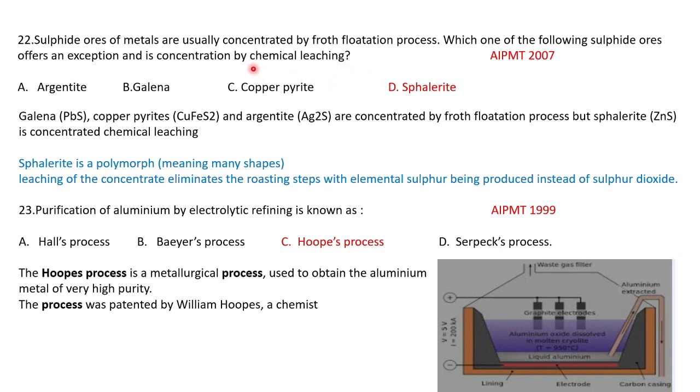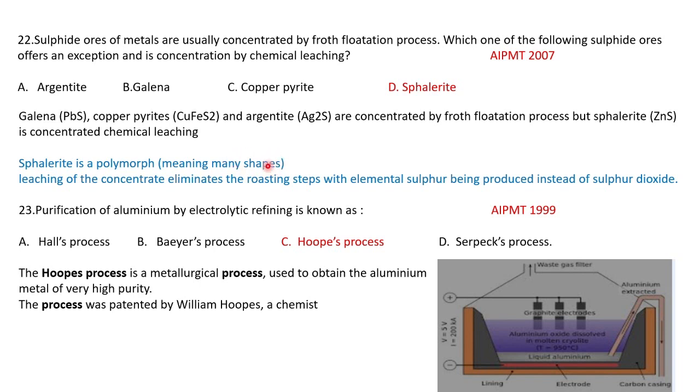Why is it so? Before entering into the answer, we should know galena is lead sulfide, copper pyrites is copper sulfide, and argentite is silver sulfide. Then sphalerite is zinc sulfide. Sphalerite is an exception for froth flotation because of its structural arrangement. It has polymorphs with different structures, that means it has many shapes.